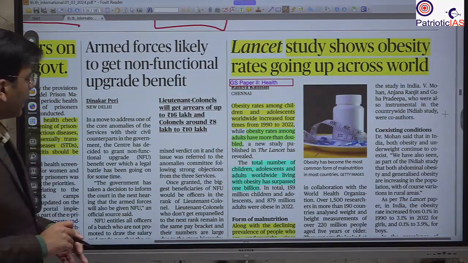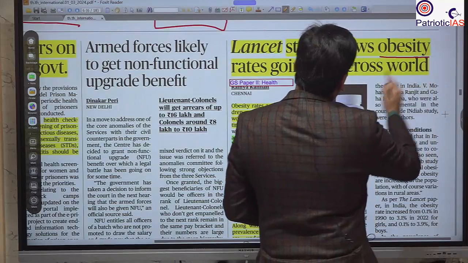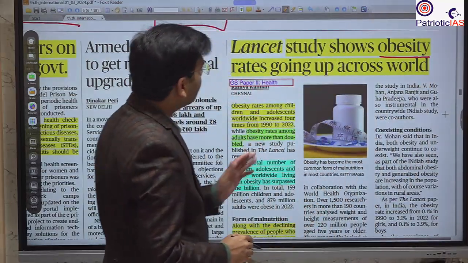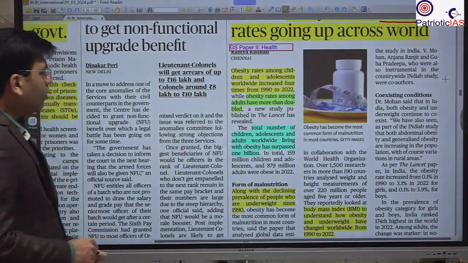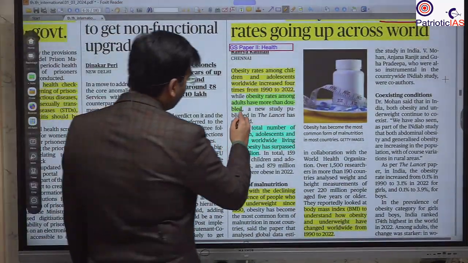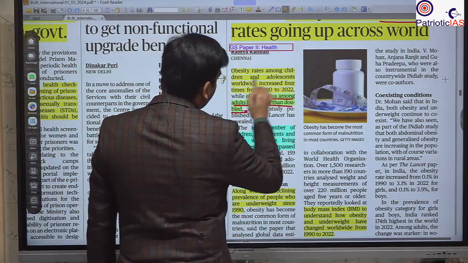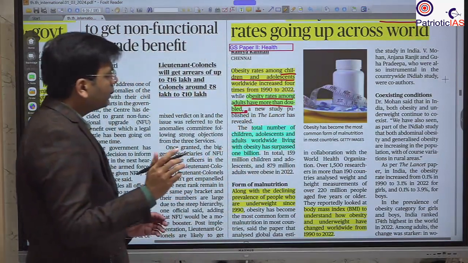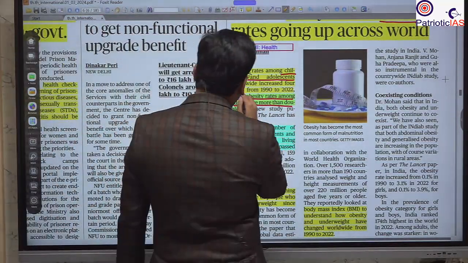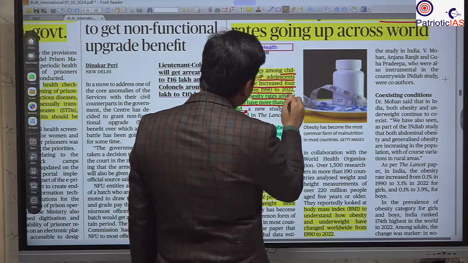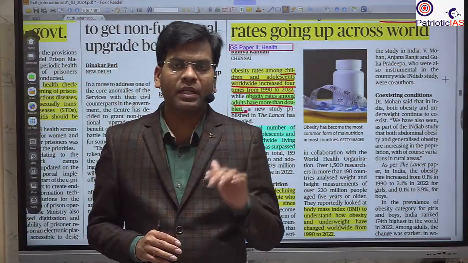Next important news is with respect to obesity in the population, which is increasing across the world. So what is the main thing? The obesity rate among adults has more than doubled. And overall, in children and adolescents, children meaning 0 to 14 and adolescents 14 to 18, worldwide it has increased 4 times. Meaning the weight and height ratio is not good.